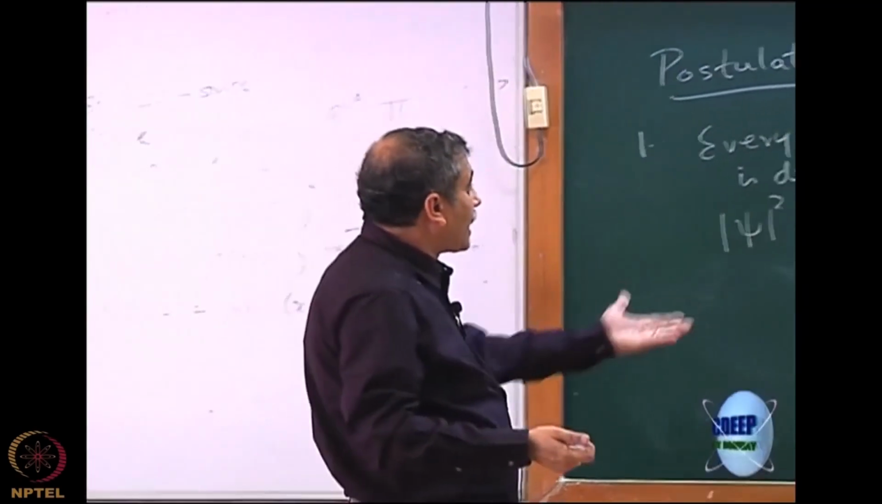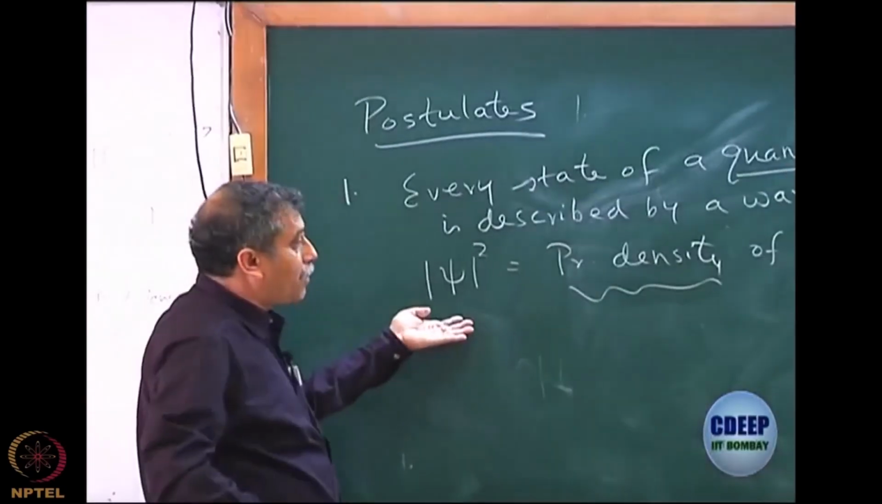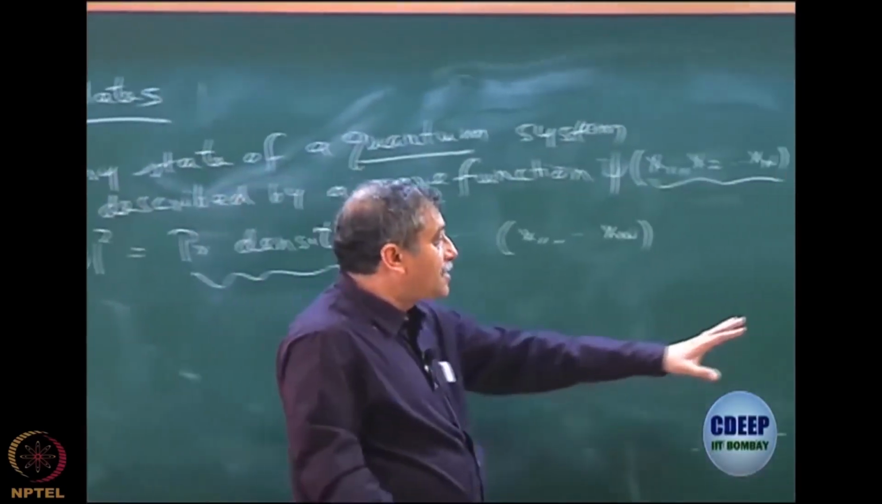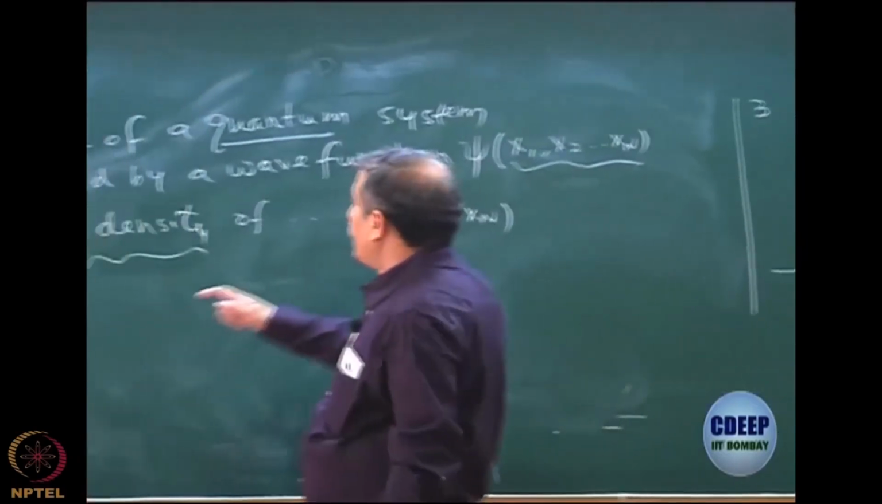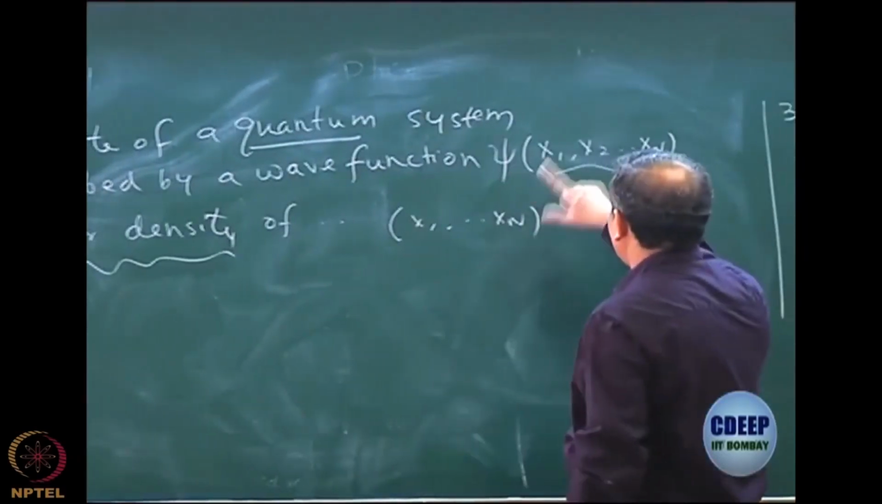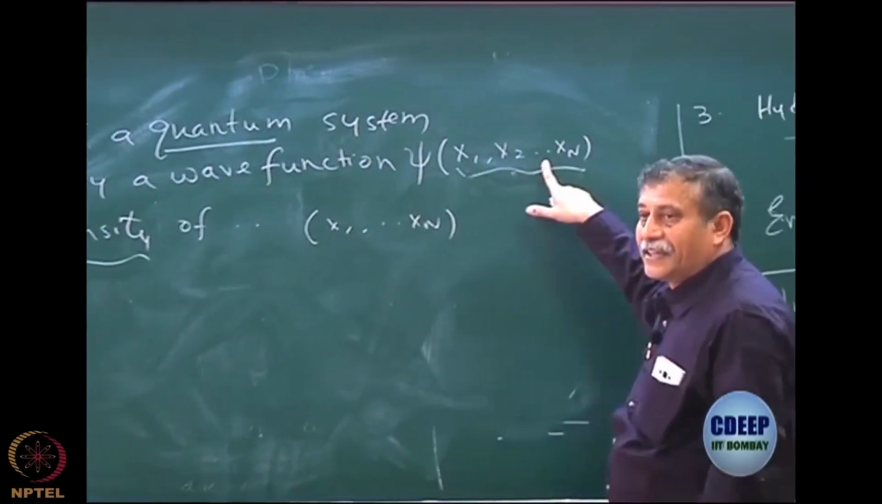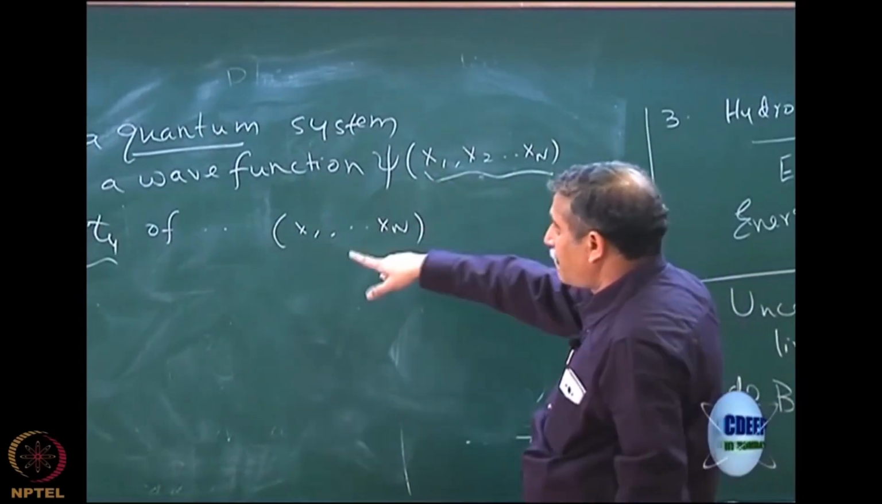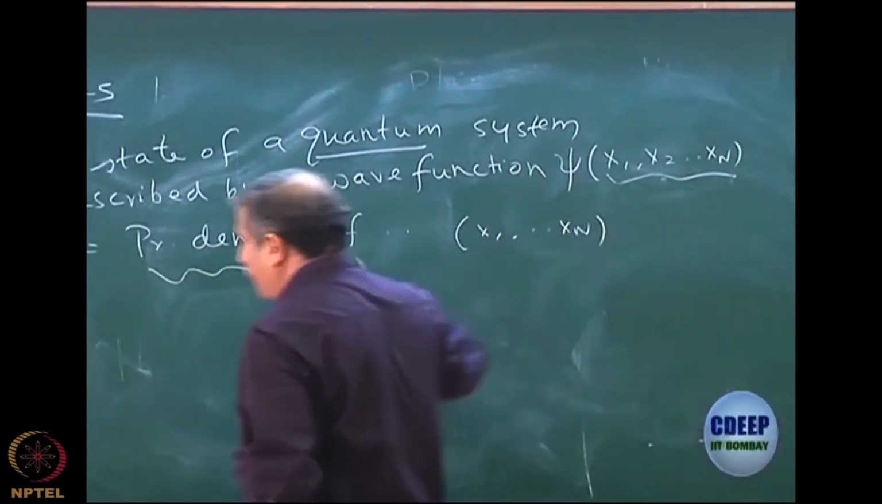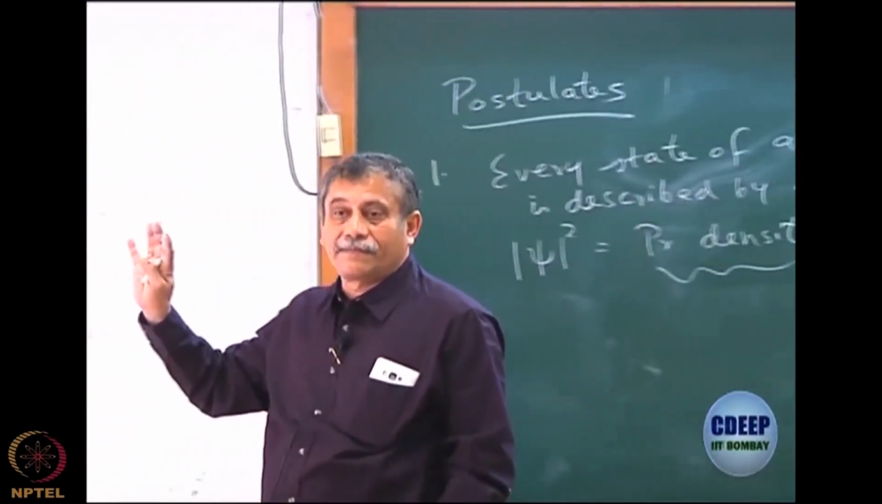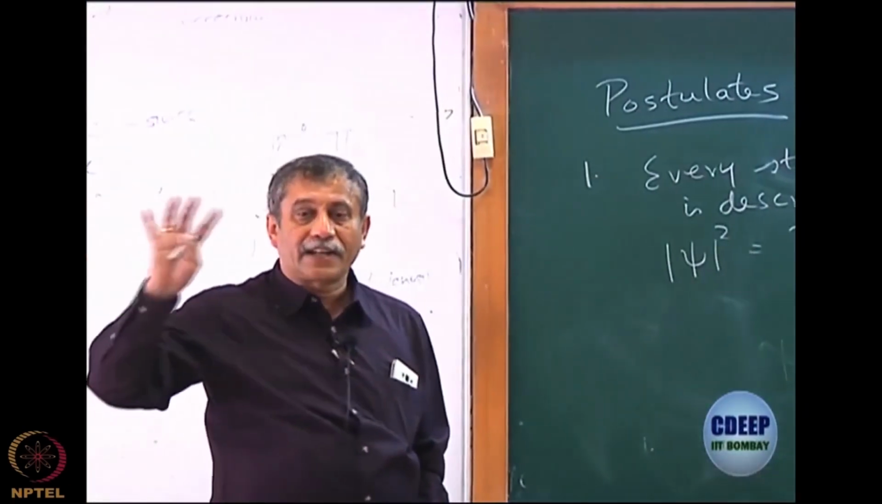So that is what we are acknowledging. You can see that the very first postulate actually acknowledges the uncertainty principle. It doesn't say that the first electron is at x1, second at x2, third at x3. The interpretation of this is very, very important: mod psi square is a probability function of getting an electron at x1, x2, x3.